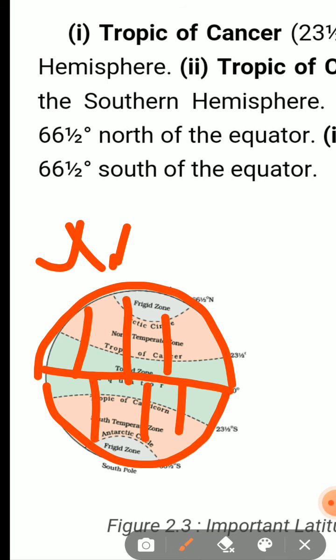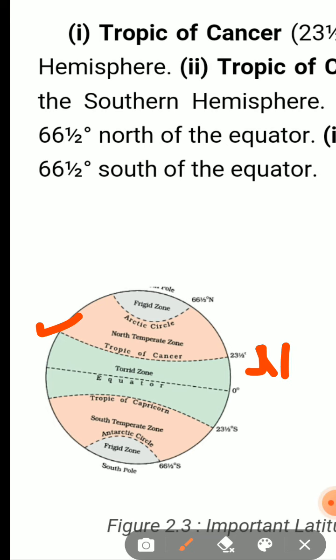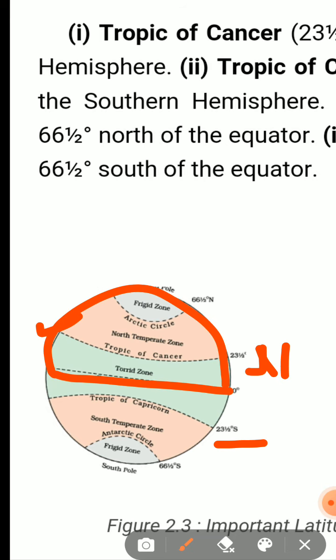When we point out the Tropic of Cancer, it is given as 23.5 N, where N means the northern hemisphere. Similarly for the Tropic of Capricorn, you have written 23.5 S, where S means the southern hemisphere.